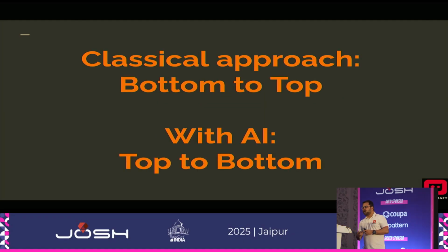But with AI, what is also possible is the top to bottom approach, wherein you rather take those files, put them through the AI tools, and then ask it to generate the overview and structure for you. That way you understand what needs to be done at a higher level first, and then you start reading the code base. So this solves that problem much better.